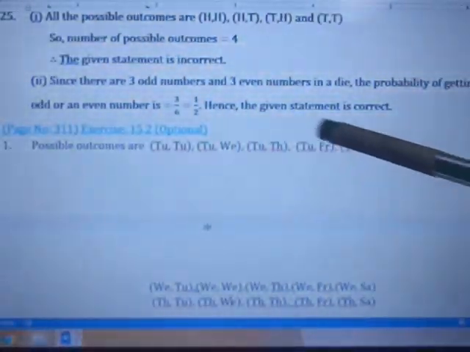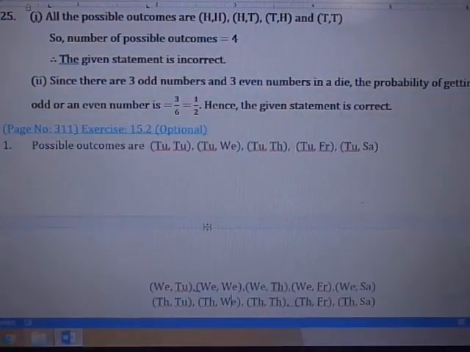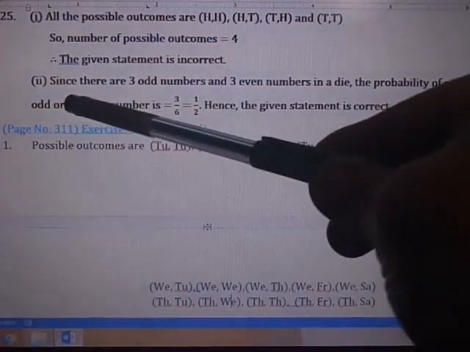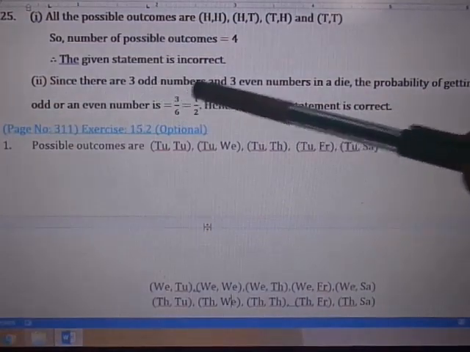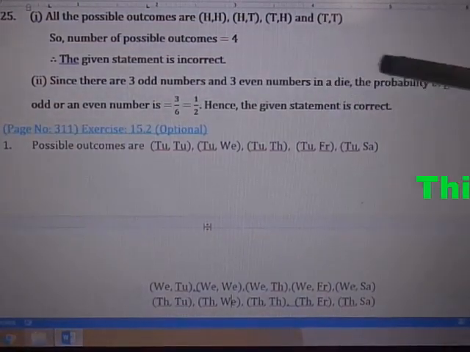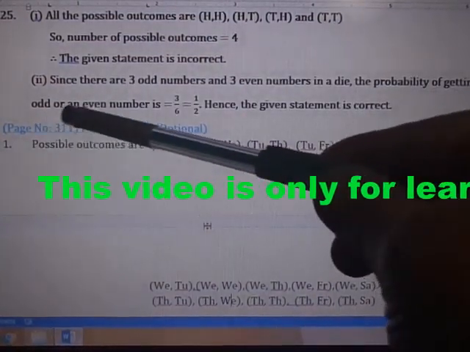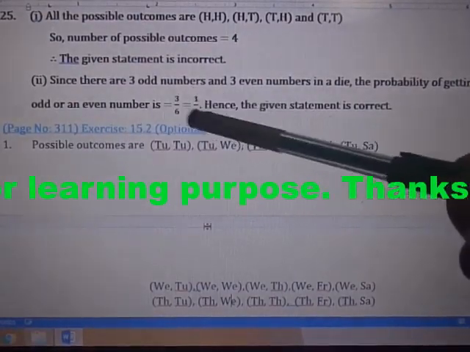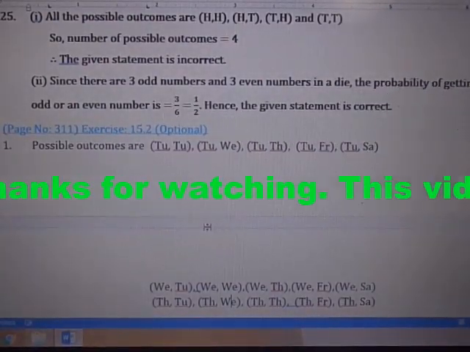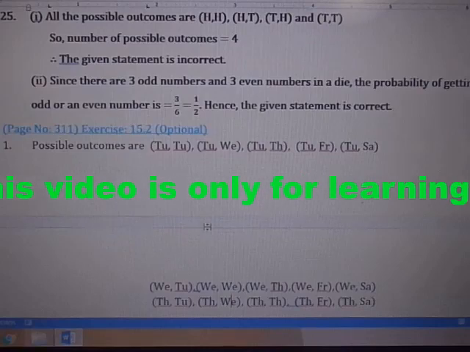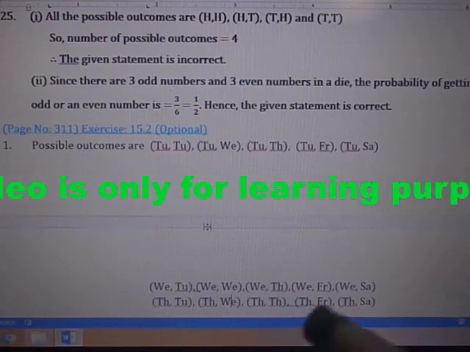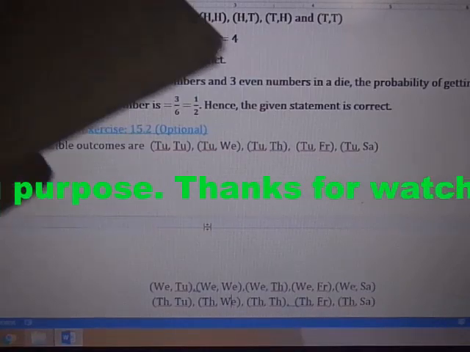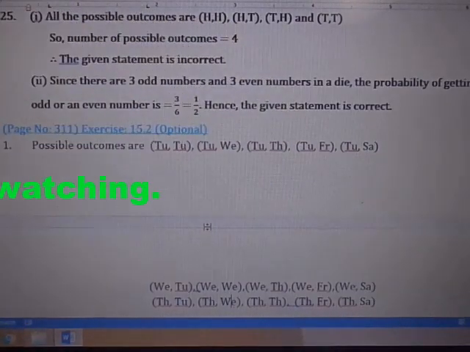The number of possible outcomes is 6, but 3 are odd and 3 are even. Since there are 3 odd numbers and 3 even numbers on a die, the probability of getting an odd or an even number is 3 by 6, equal to 1 by 2. Hence the given statement is correct.